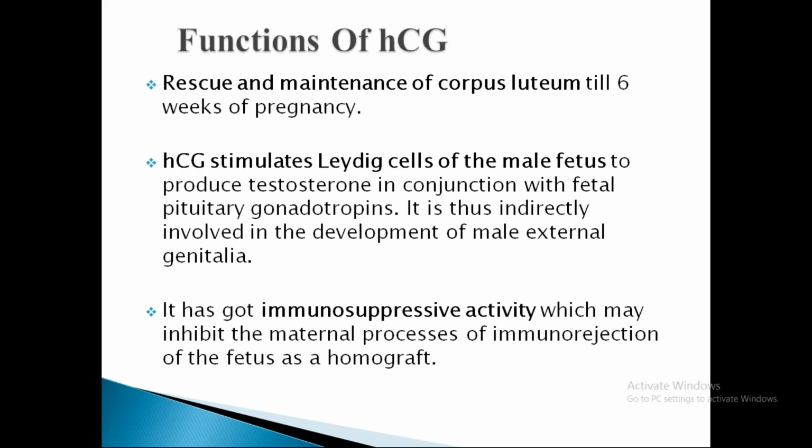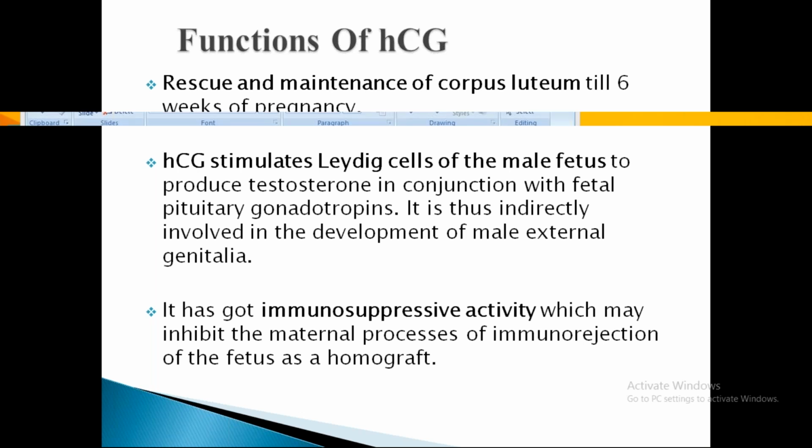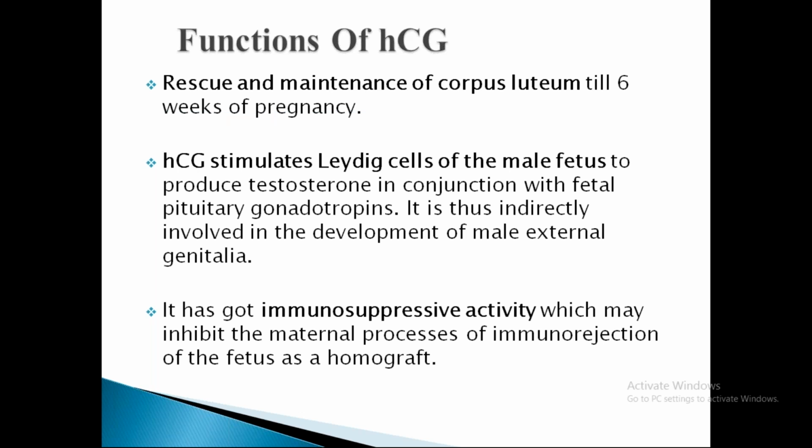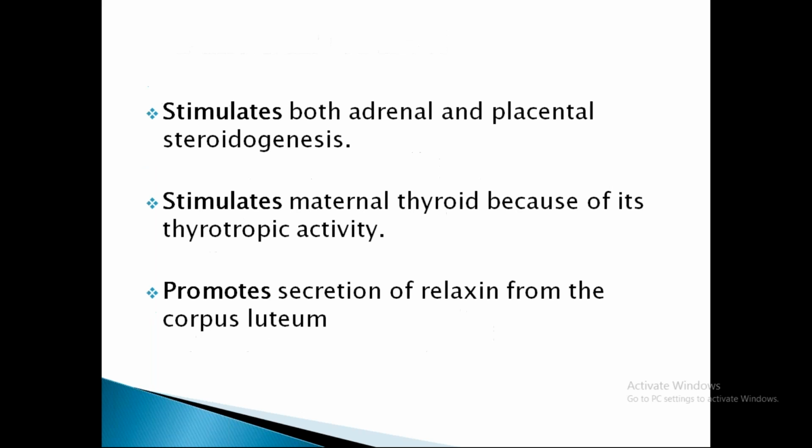It also has an immunosuppressive activity. When a pregnant woman is carrying a fetus, even of paternal origin, the fetus is going to be a foreign body for the pregnant woman. So there is a chance of an immunorejection reaction to happen. So this HCG acts as an immunosuppressive. It inhibits the maternal process of immunorejection of the fetus as a homograft.